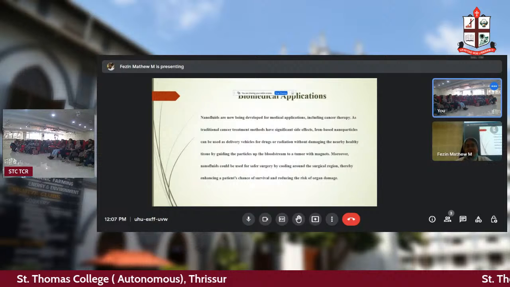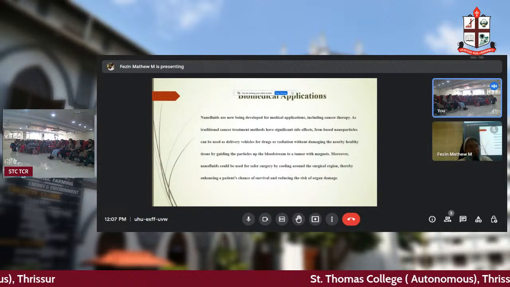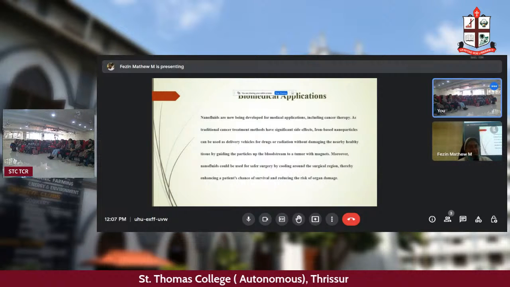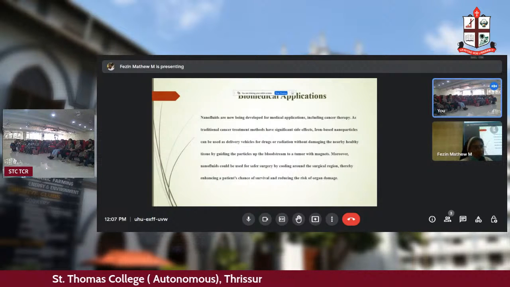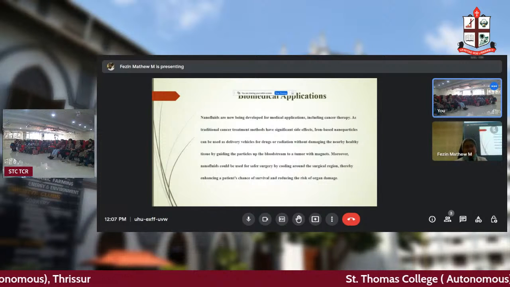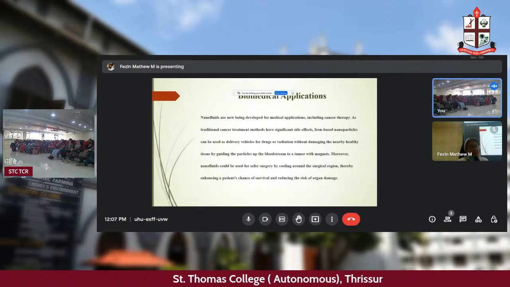Similarly, is the case when we are talking about safer surgery, we are using cooling around the surgical region and it increases the patient's chance of survival and reduces the risk of organ damage. Whenever we have cancer therapy, the cells which are nearby will be damaged and the patients will suffer.